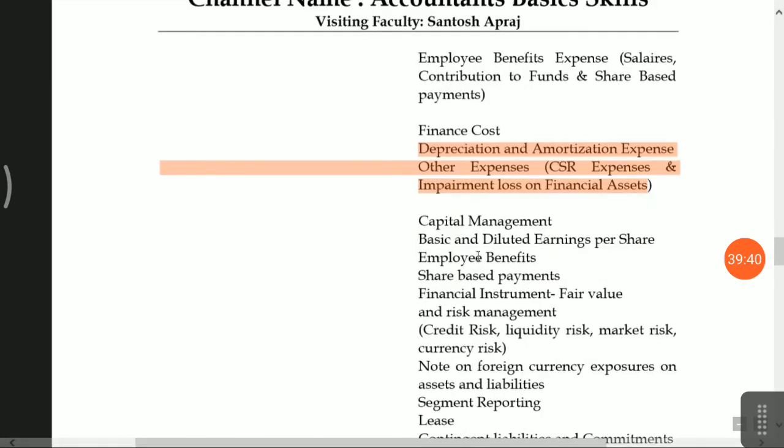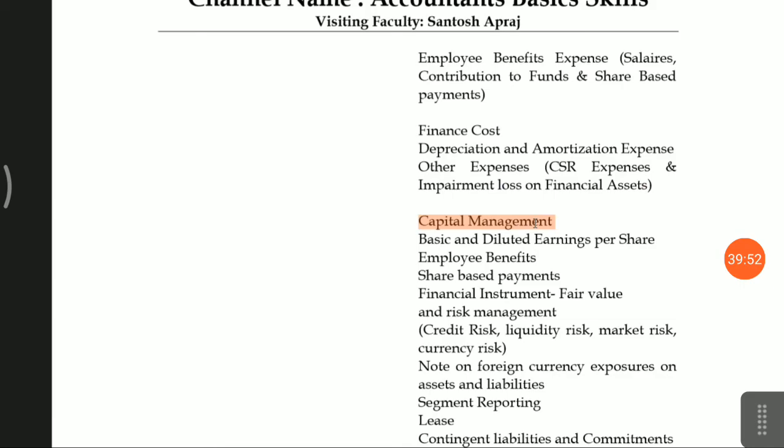Capital, that is the most important. How you manage your capital, meaning equity share capital, and how returns are available. Friends, this is the most important for the foreign investor. Then basic and diluted earnings per share, employee benefits. For employee benefits, details